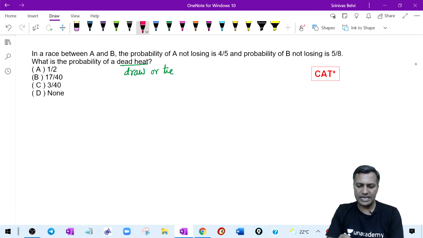Think about this. The probability of A not losing. Listen to this carefully. Probability of A not losing means two things: a win for A or a draw. Either A winning or drawing. That is what you mean by not losing.